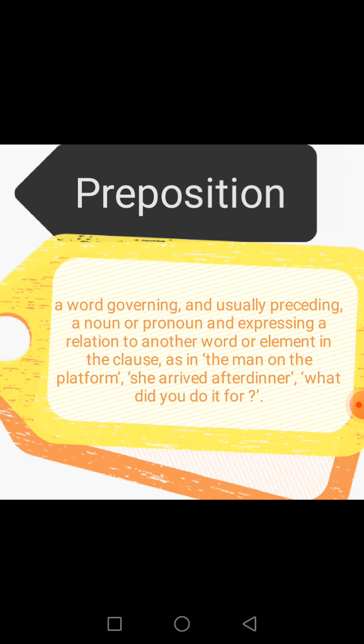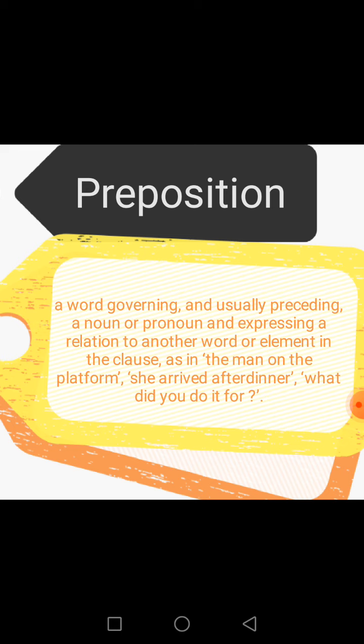Now, guys, we'll discuss the preposition. What are prepositions? It's another part of speech. A word governing and usually preceding a noun or pronoun in expressing a relation to another word or element in the clause is a preposition. For example: the man on the platform. She arrived after dinner. What did you do it for?